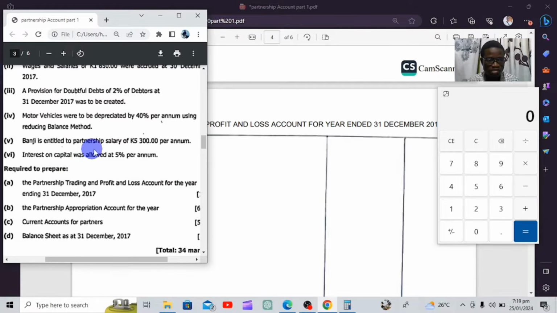Then Banji is entitled to a partnership salary of 5,300 per annum. So that's a salary for one partner. Then interest on capital was allowed at 5% per annum. So we're having interest on capital.